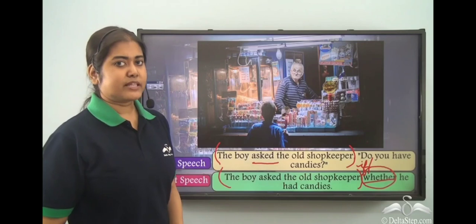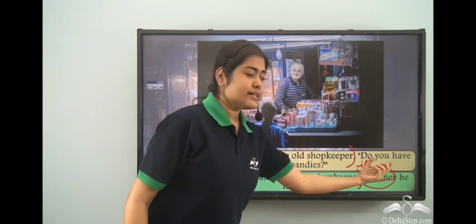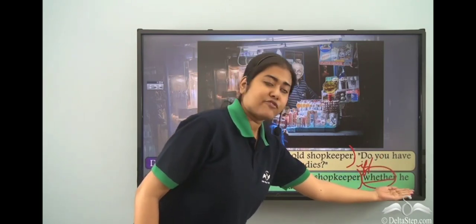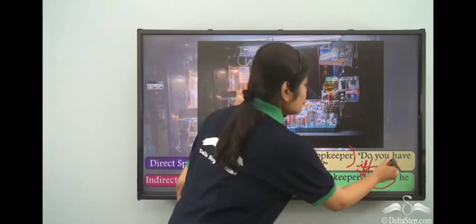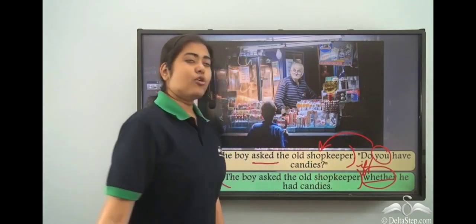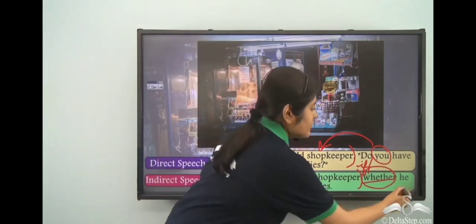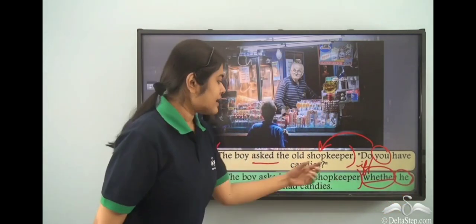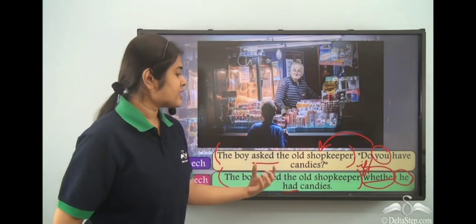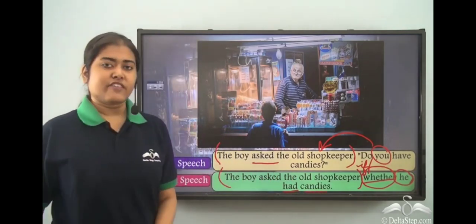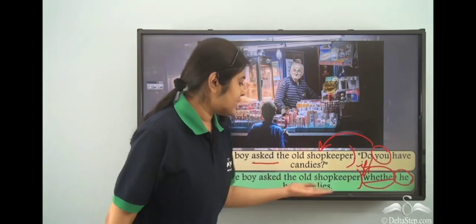The meaning would have been the same. Then, he had candies. So do you have candies? Once again it is a question. So we have to put the subject at the first while writing it in the indirect speech. Now you here refers to the old shopkeeper. So we consider that he is a man. Then this will become he. And have candies. So have becomes had. The change in tense takes place. And then candies. So the final sentence is the boy asked the old shopkeeper if or whether he had candies.